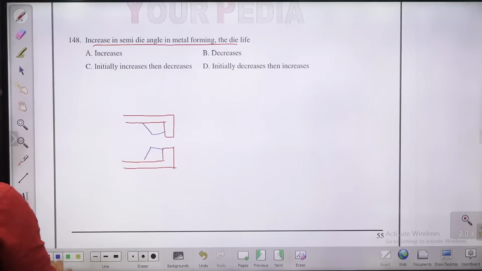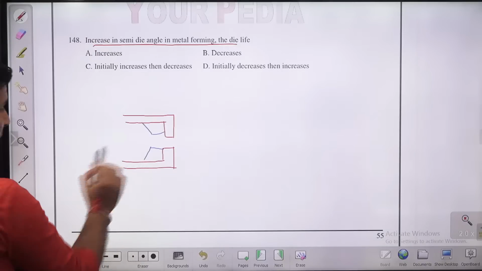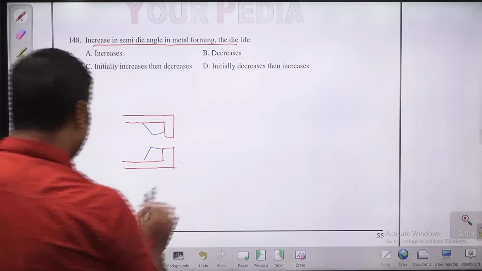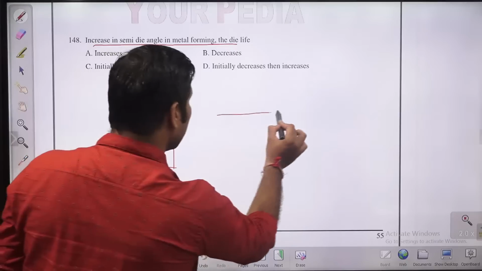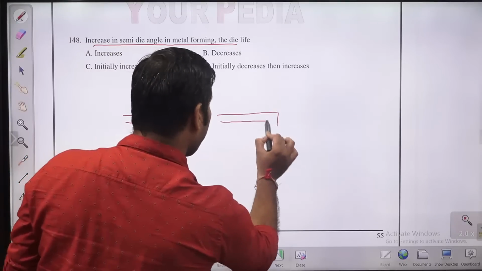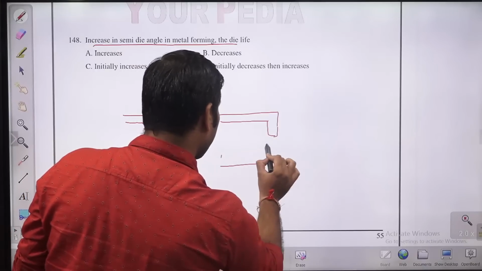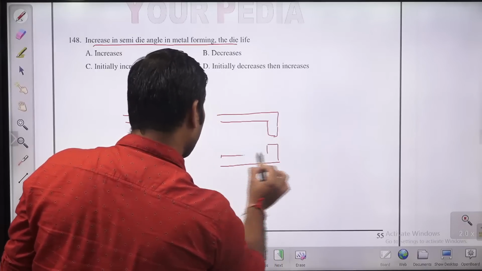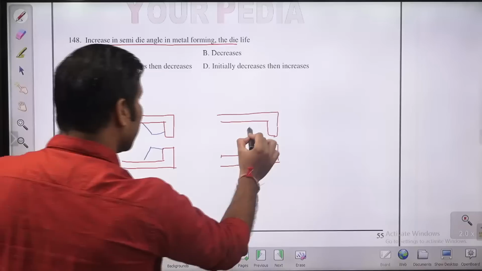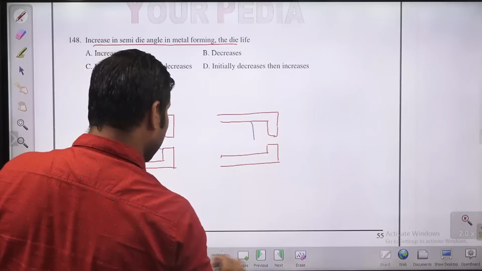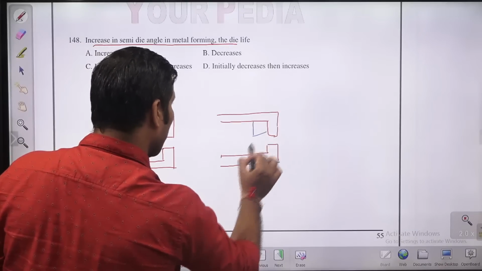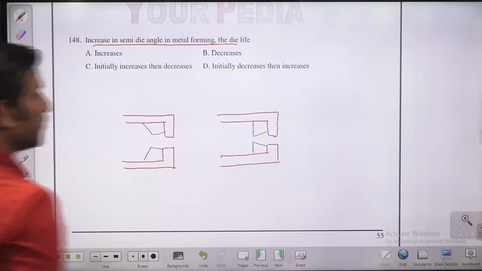There are two cases actually. This is the first case. Second case you can take like this, where the die angle is more steeper.